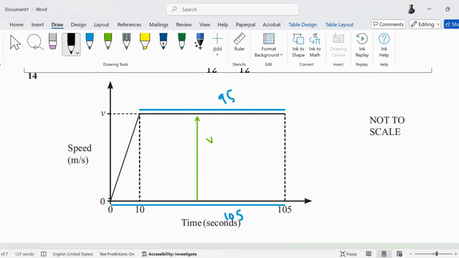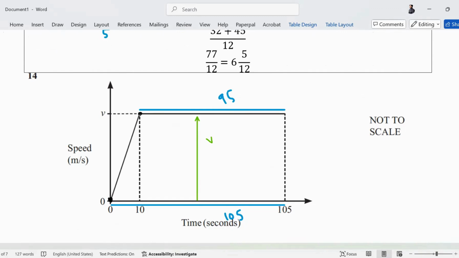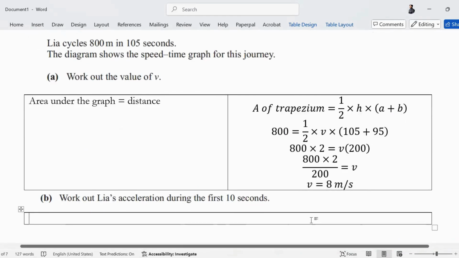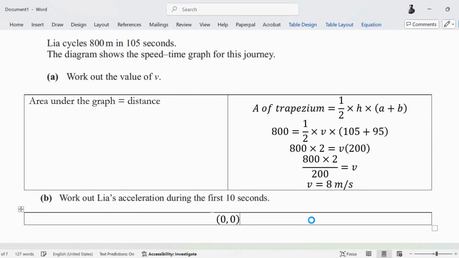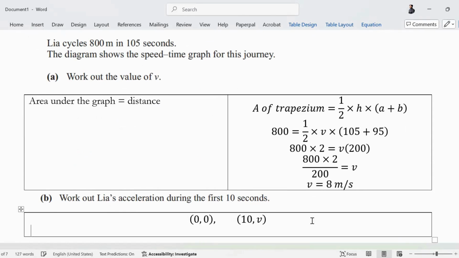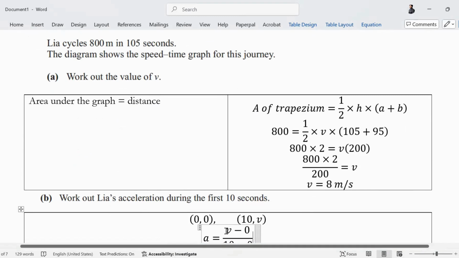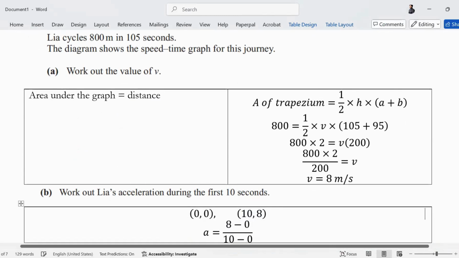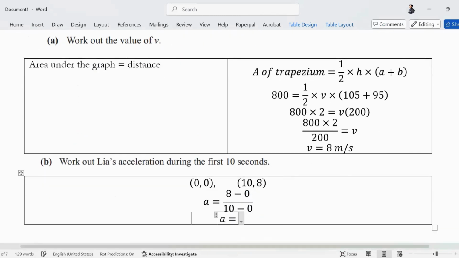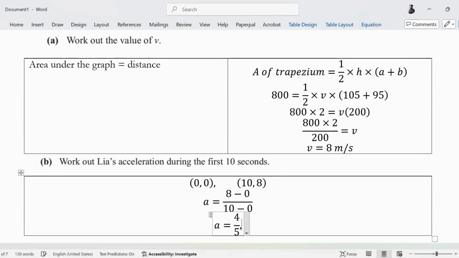For that I'll take 2 points, one (0, 0). And what is the coordinate of this point? 10, V. 8 is the value of V. So the 2 points I'm taking are (0, 0) and (10, V). The gradient is the acceleration: V minus 0, y2 minus y1 upon x2 minus x1. The value of V is 8, so I'll write it as 8. Whatever value of V you get, you can use it. Simplify the acceleration, you can write it as 4 upon 5 or 0.8 meter per second square.